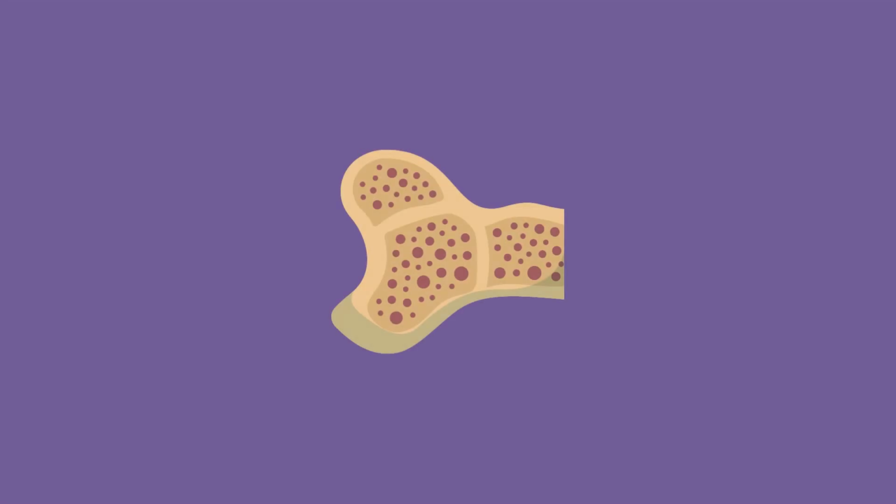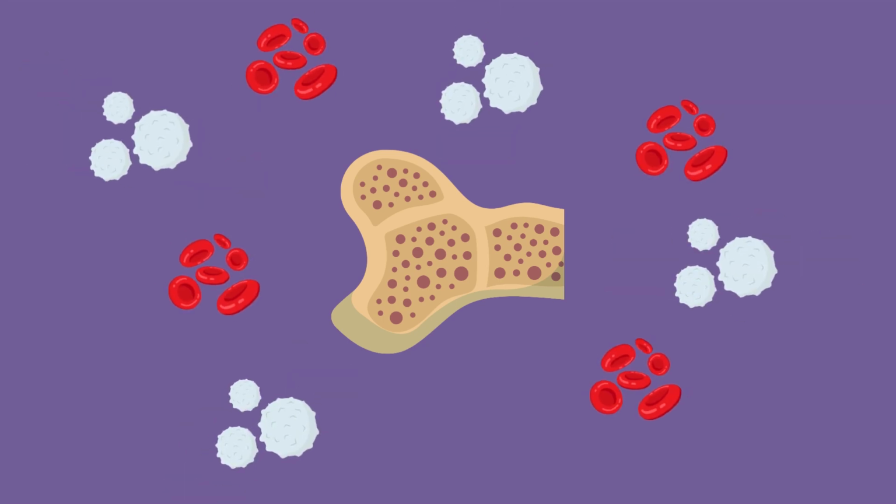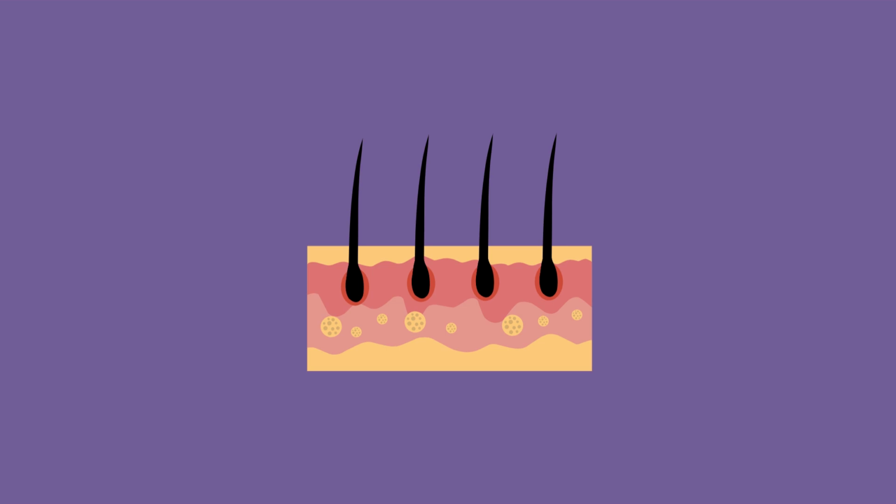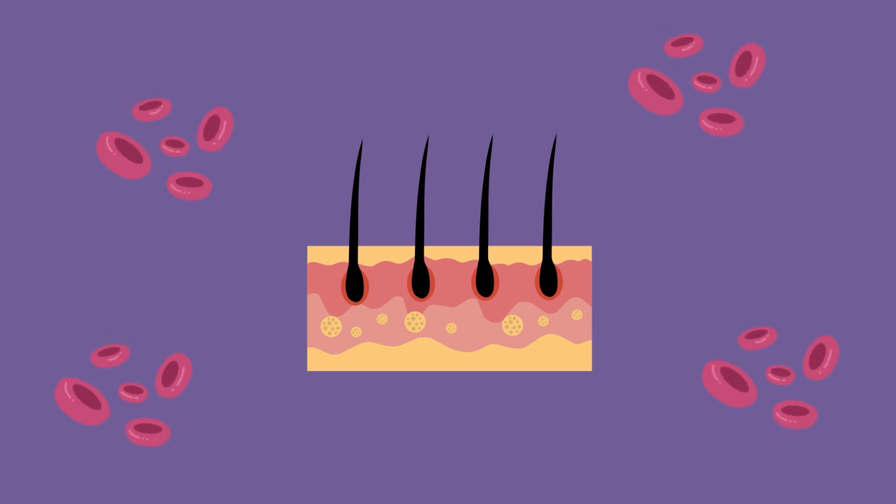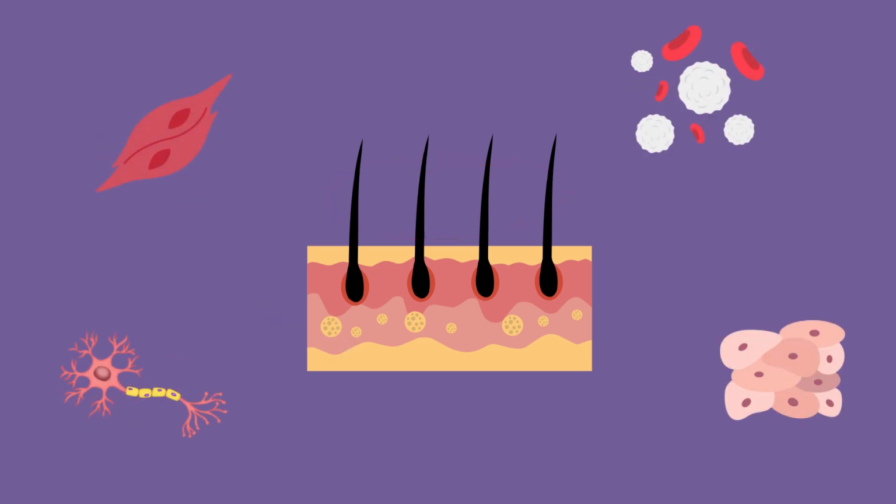Take bone marrow for example. Here, stem cells generate blood cells, like red and white blood cells. Some of these stem cells stay within the marrow to keep producing new cells, ensuring the body's blood supply remains steady. Hair follicles also provide a good example of stem cell niches in action. In these areas, epithelial stem cells help regenerate hair and skin. These multipotent stem cells are capable of differentiating into various cell types, playing a crucial role in hair growth and skin regeneration.